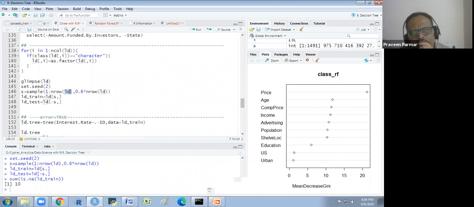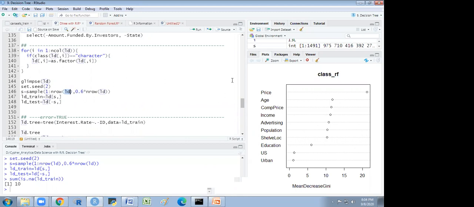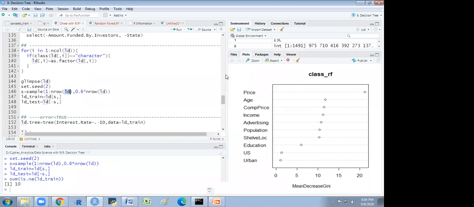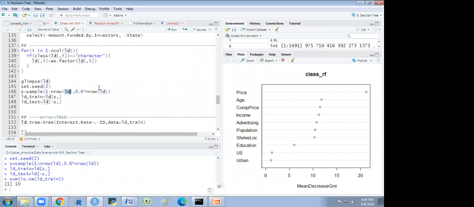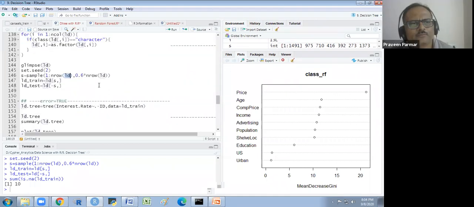Okay, okay. In LD there is no NA, so LD train should not have any NA. Does that make sense? Right, sir. So I will just see what the problem is.